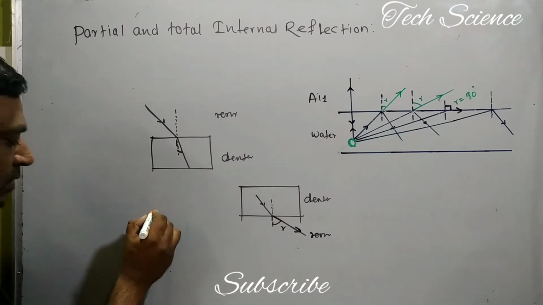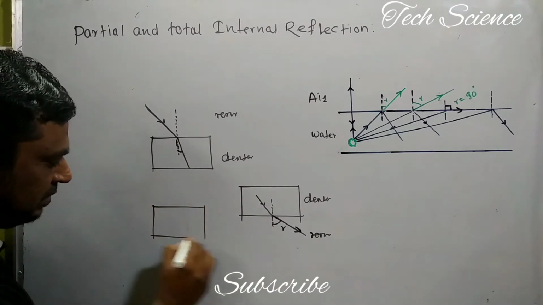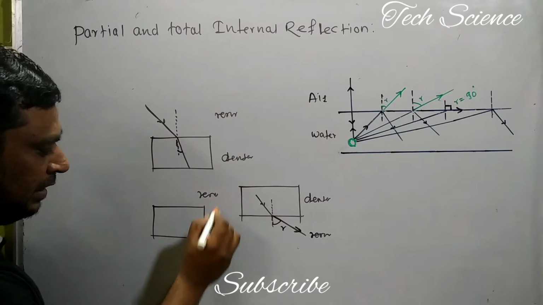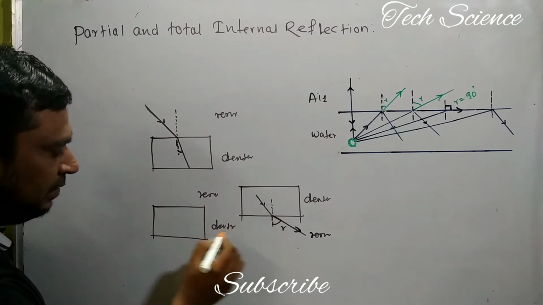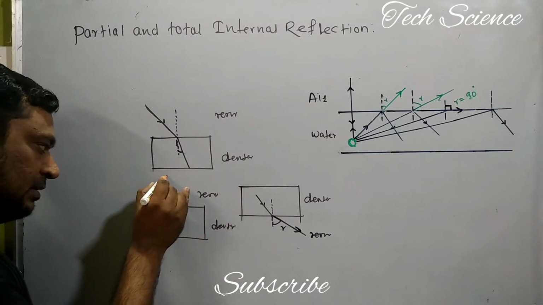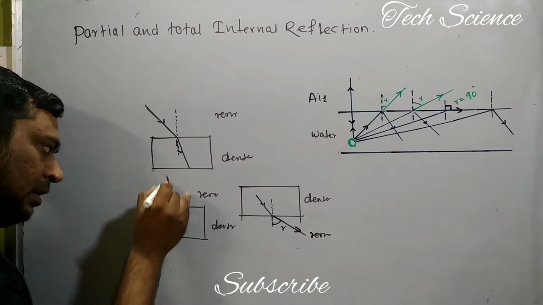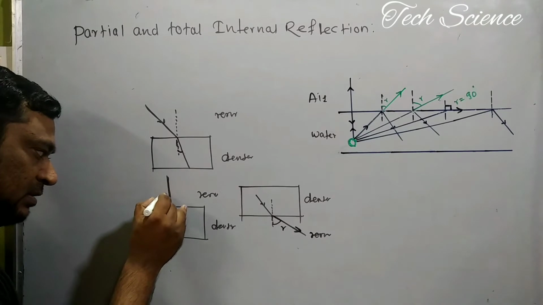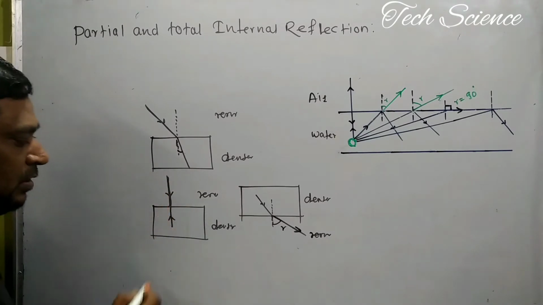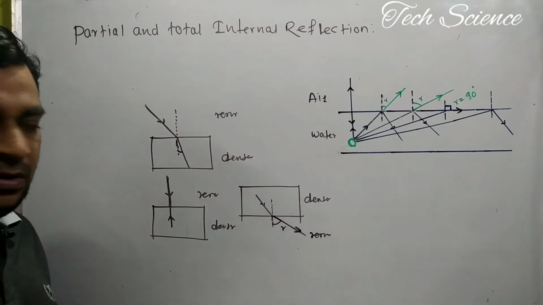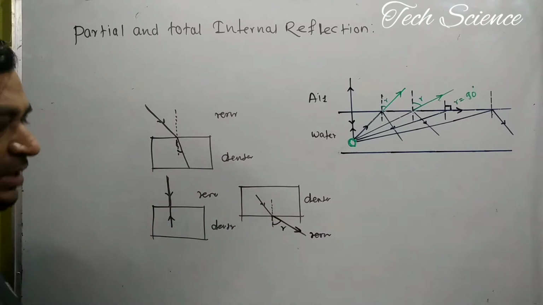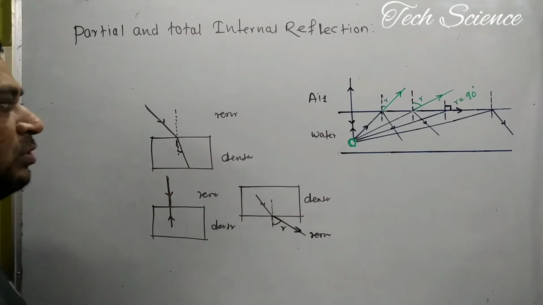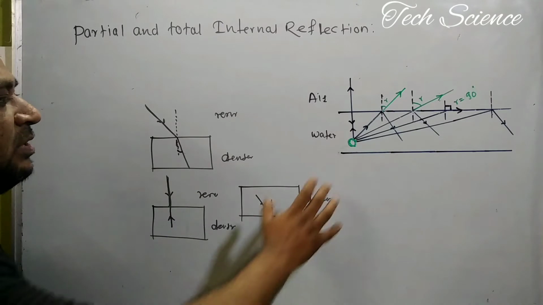And the third rule you should also know. For example, this is the rarer medium and this is the denser medium. If the light ray is along the normal, at the boundary between these two media, it passes as a straight line. No refraction occurs, it goes straight. So these are the three basic rules using which we can understand this concept.